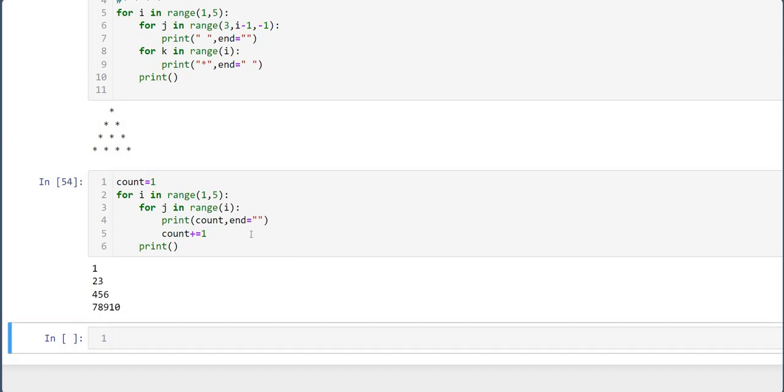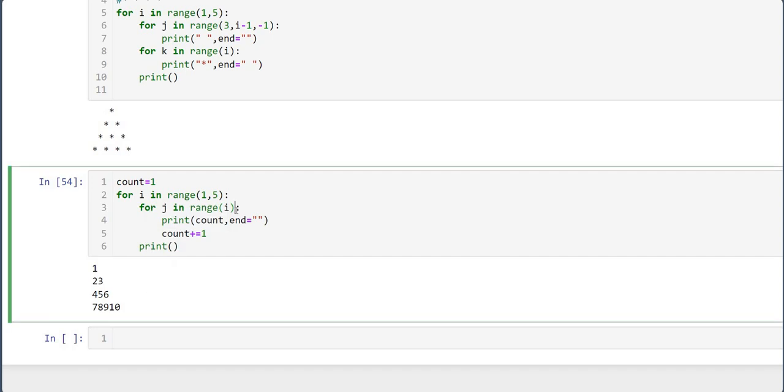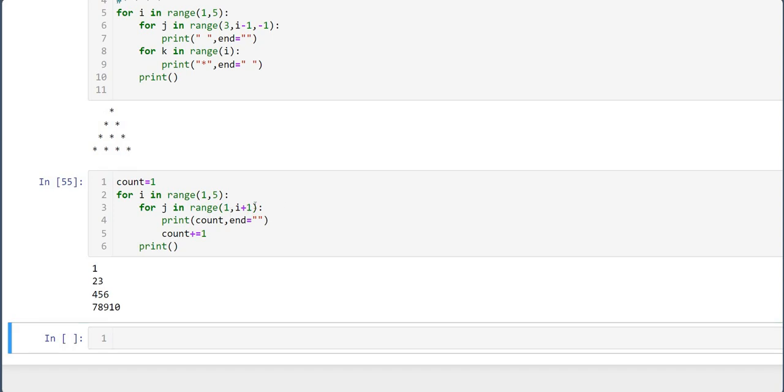Let's go, see, here it is. What happened here is that my count is 1. For the first row, my i is 1, so we are doing i plus 1, that is also fine, or you can just put i, that's not a difference.